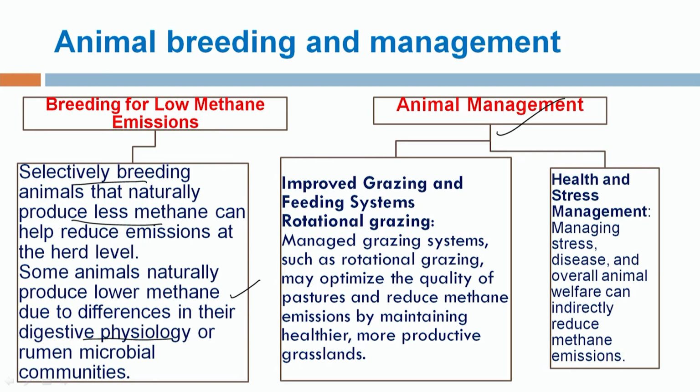As far as animal management is concerned, improving the grazing system by applying rotational grazing will help in maintaining the health of the animal by providing quality pasture, and finally help reduce methane emission. Along with that, maintaining the animals in a stress-free condition leads to overall improvement of animal welfare, which indirectly helps in the reduction of methane emission.